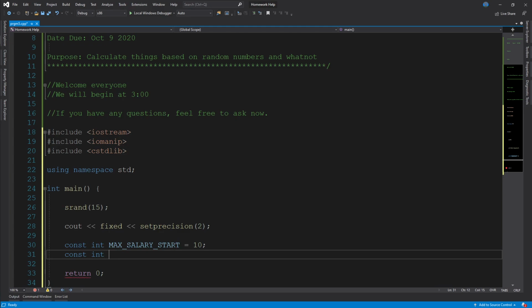Yep. And then we also need, let's see, which one is this? The number of days you can work. So max work days, and that one is 30.